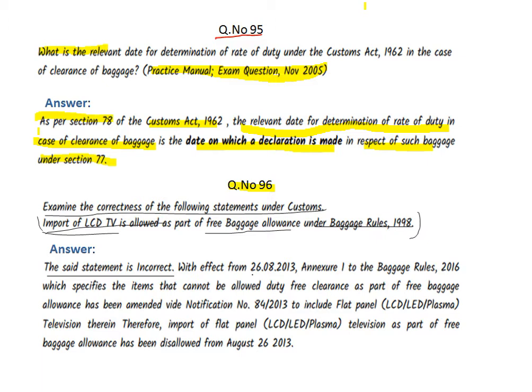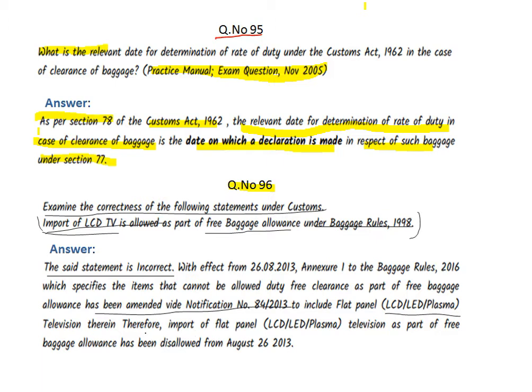With effect from 26th August 2013, Annexure 1, which is in your theory notes, of the Baggage Rules 2016, which specifies the items that cannot be allowed duty free allowance as a part of free baggage, has been amended, vide Notification No. 84/2013, to include flat panel television, that is LCD, LED, plasma TV models.